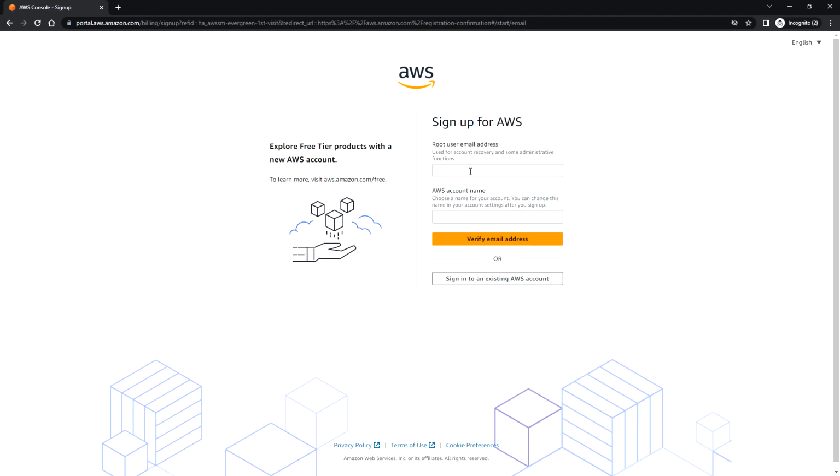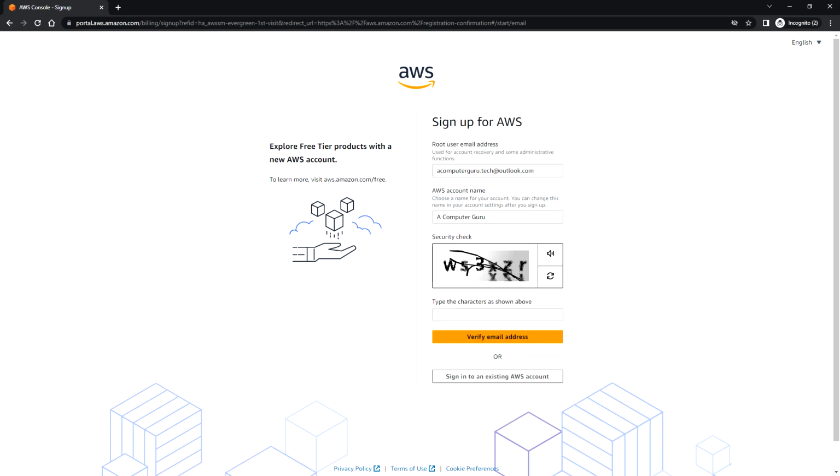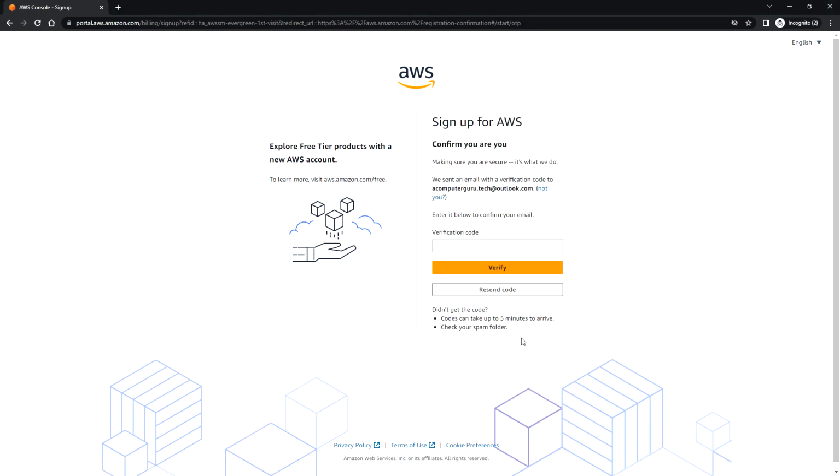So I'm going to use email address for root user email address. Okay, and let me enter the email address, acomputerguru.tech@outlook.com. Okay, verify email address. Okay, enter the captcha and click on verify email address.